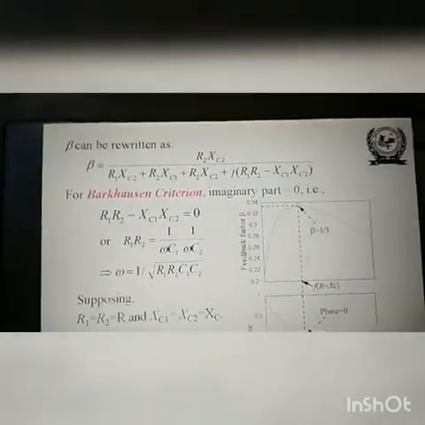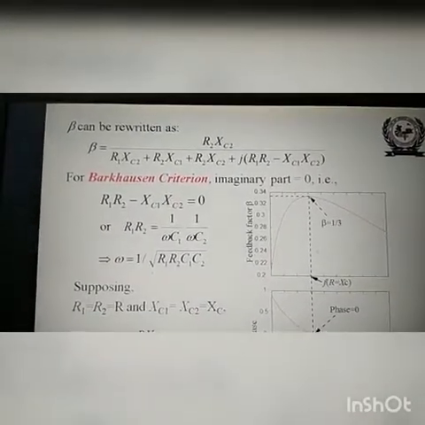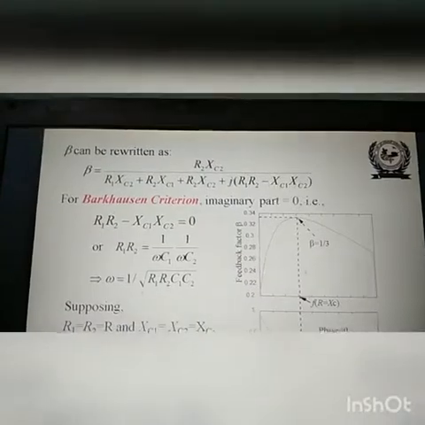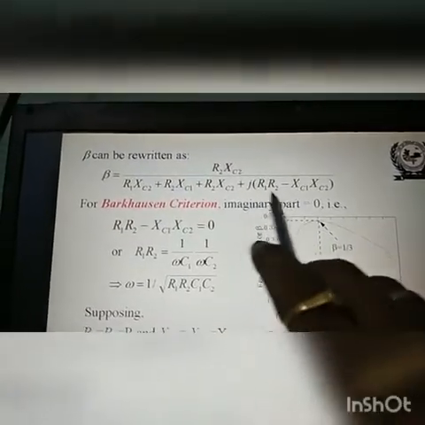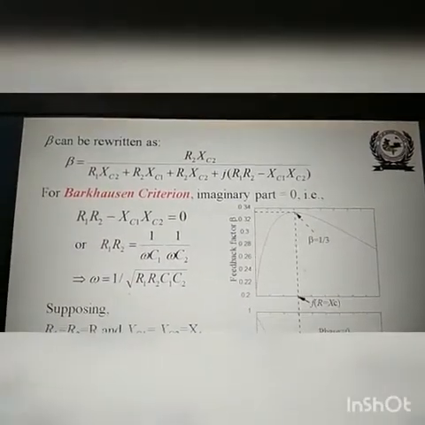Now, once you get this feedback factor beta, come to the Barkhausen criteria. For the Barkhausen criteria, make the imaginary part equal to 0. This part you can put equal to 0: R1 into R2 minus XC1 into XC2 is equal to 0.